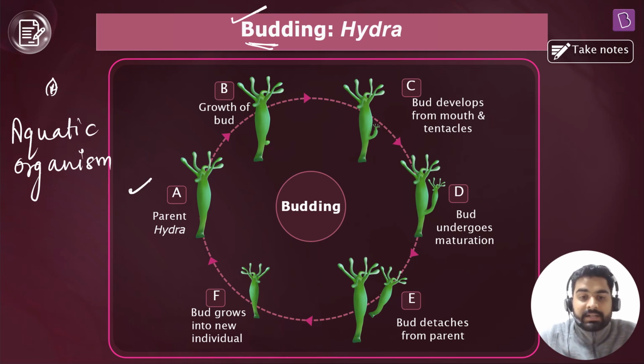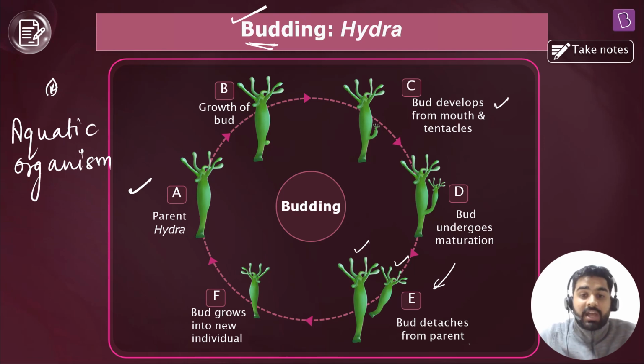Once this hydra is getting ample amount of nutrition, what has happened here? You can yourself observe here. The bud starts to grow its mouth and tentacle. Now it resembles its parent, right? Now, gradually it will undergo maturation, it will grow in size, it will become big, and once it matures, it will detach from the parent. Right? You can yourself observe here, the daughter cell has detached from the parent.